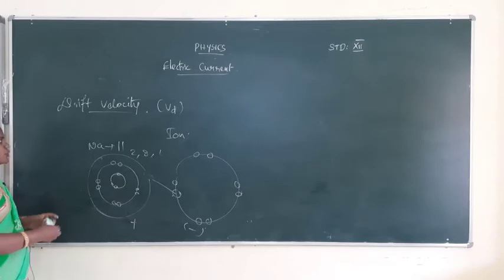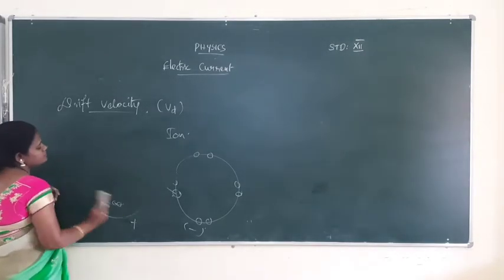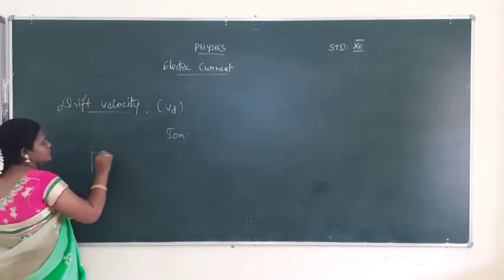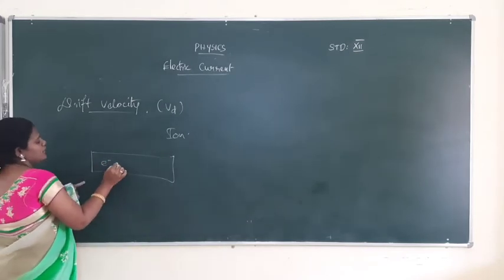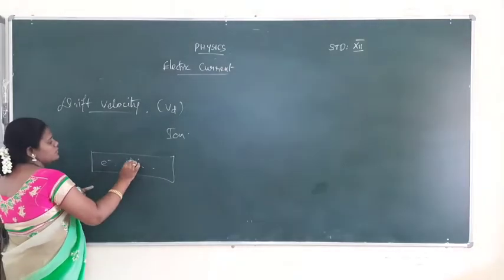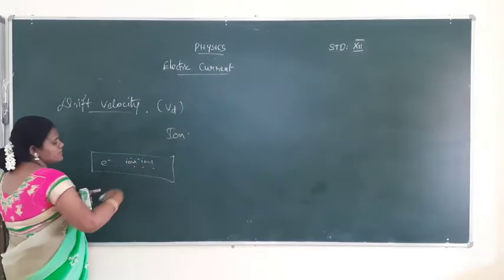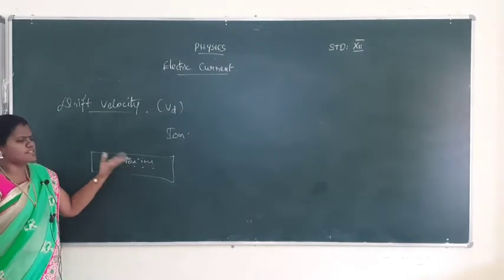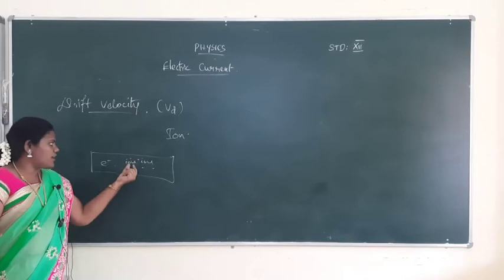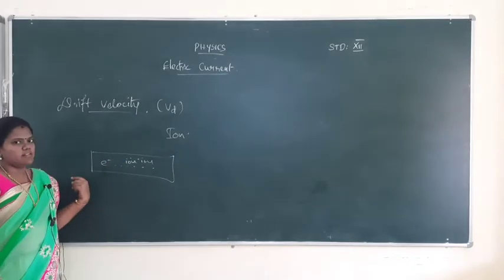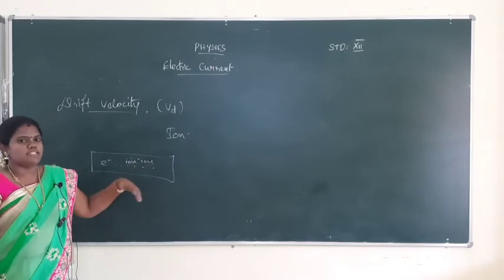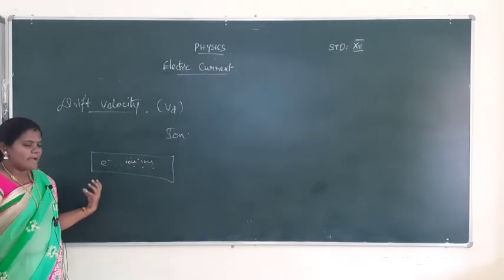ஒரு கண்டக்டர் இருக்குன்னு வச்சுக்கோங்களேன், அந்த கண்டக்டரில் electrons will be flowing, and in between there are some ions. இங்கெல்லாம் ions இருக்கும். Okay, in between there are some ions, which may be positive or negative. Electrons will be moving, strike the ions, and turn back. Okay, the electrons move in a conductor but strike the ions, get scattered by the ions, and turn back from their direction.